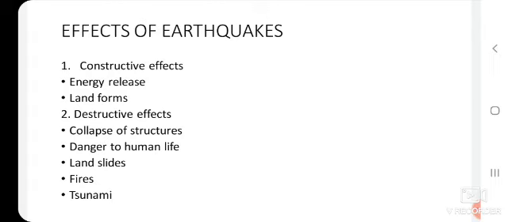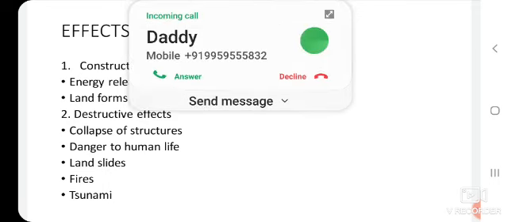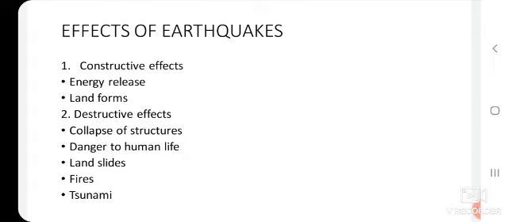Next one is the landslide. What is a landslide, children? Yes, landslide is nothing but when there is a slide of the land, that is known as a landslide. It can be due to the heavy rains or so on.